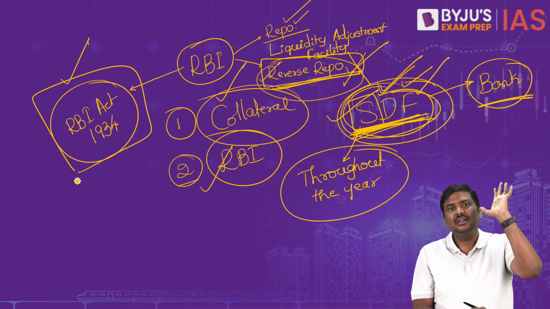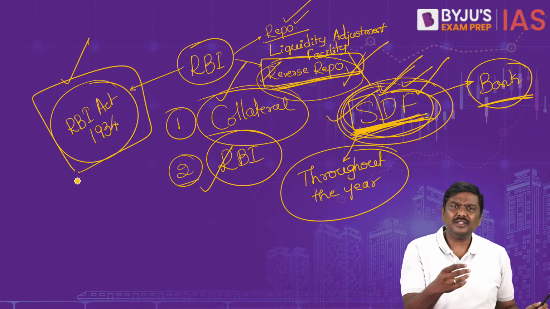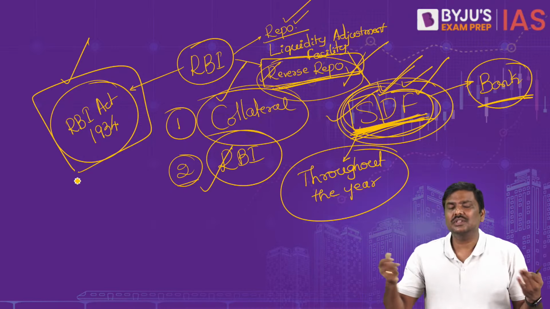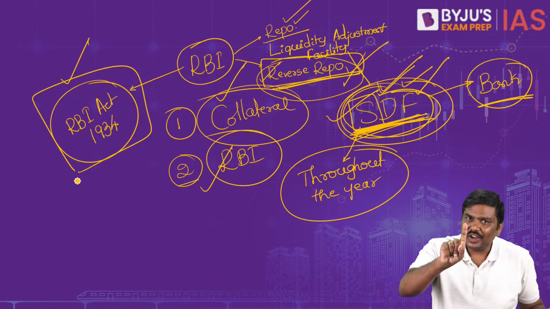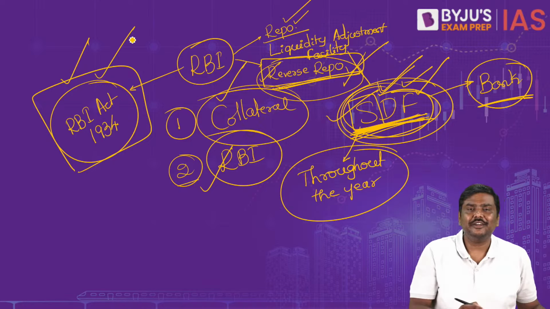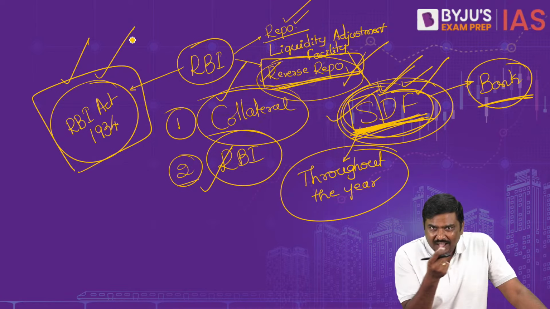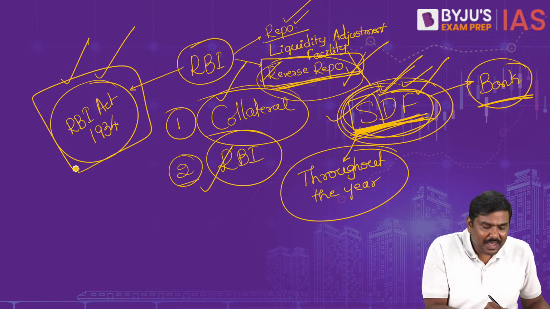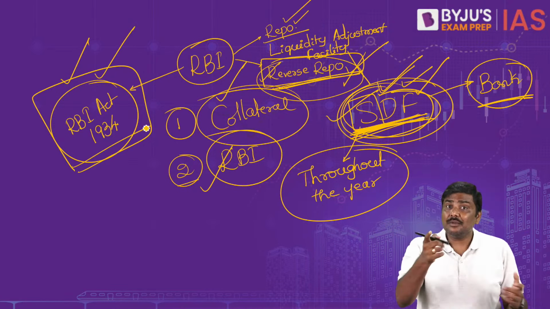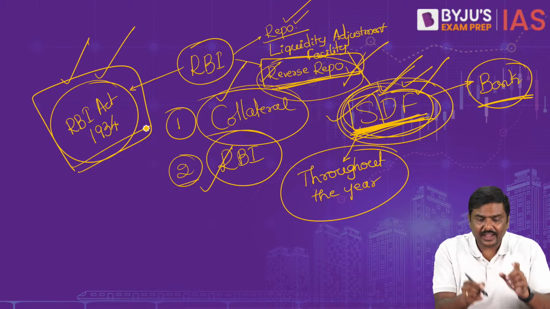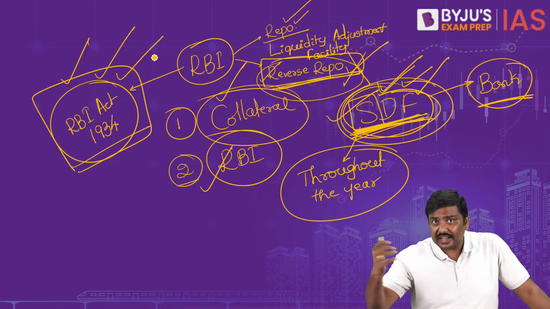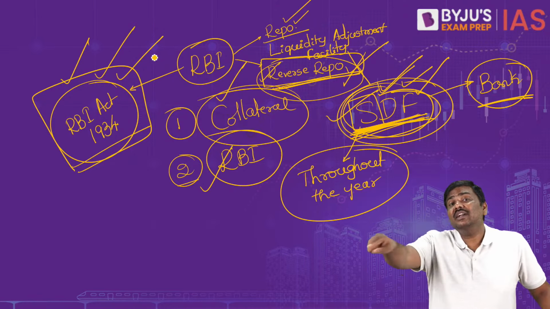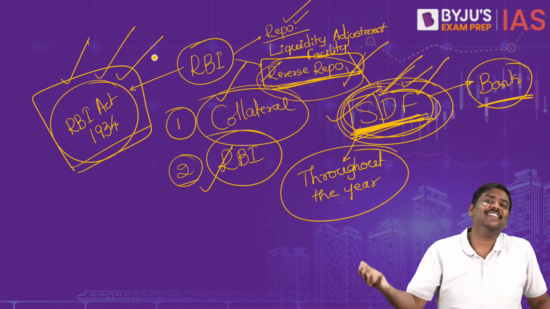Please remember this. Why? Whenever RBI has to introduce these kind of new tools, it's basically a function of RBI. And the function of RBI comes from which act? The powers for the RBI will come from which act? RBI Act of 1934. That is from where you will get the powers of RBI. Investments are done by RBI, the appointment of RBI governor, etc.